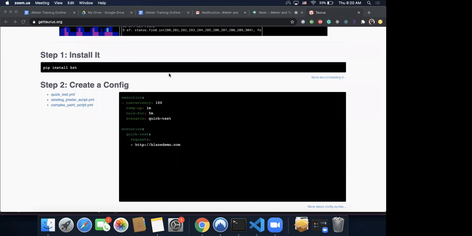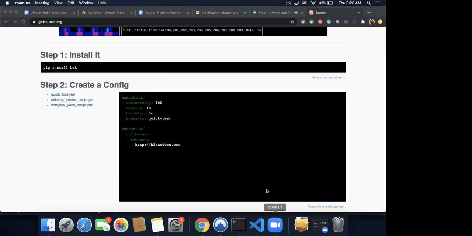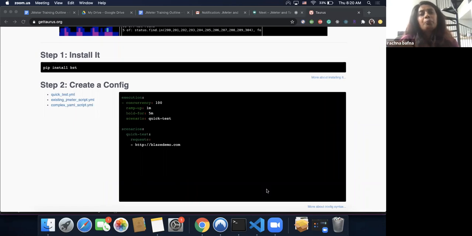So for people who are trying, did you guys install it? I'm seeing your question about the config error when reading quicktest.yaml. Did you save the file called quicktest.yaml first? Yes, I did. Let me cross check. You need to run your bzt command from the same directory where your quicktest.yaml resides.